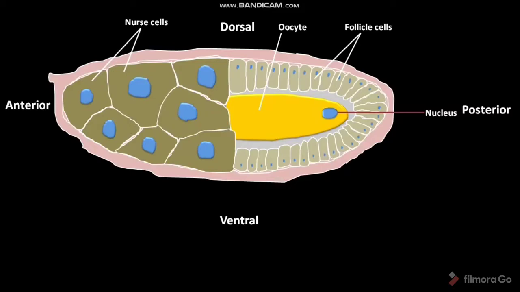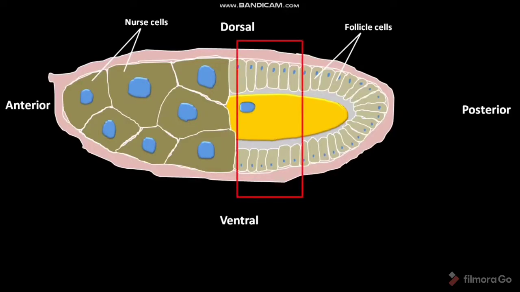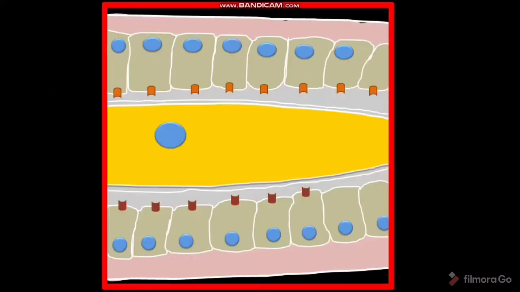During oogenesis, as the oocyte volume increases, the posteriorly present nucleus is pushed by the growing microtubules to an anterior dorsal position. If we take a closer look at this anterior dorsal region, the place where the nucleus is now located, then it will look like this. After the migration of the nucleus, a signaling event takes place. This signaling event affects both dorsal follicle cell fate and ventral follicle cell fate.